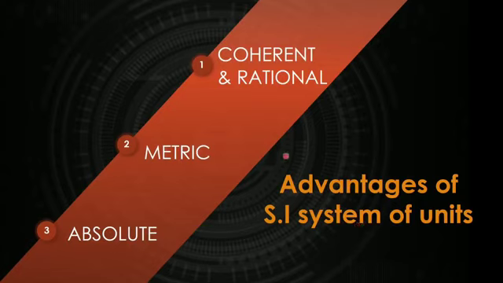And the advantages of the SI system, if somebody asks you, you should know. Of course it is coherent. Coherent means when I am converting the derived units in terms of the base units, I don't need any numerical factor, simple multiples of 10 are required. If you are converting 1 kilogram into gram, then you take 10 to the power 3.